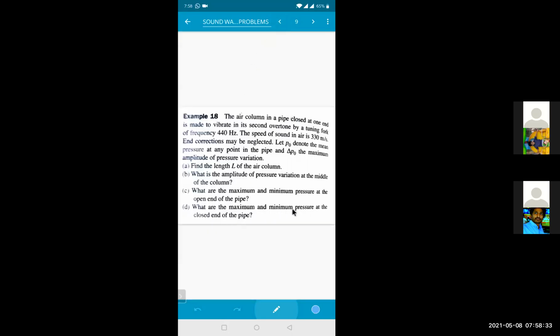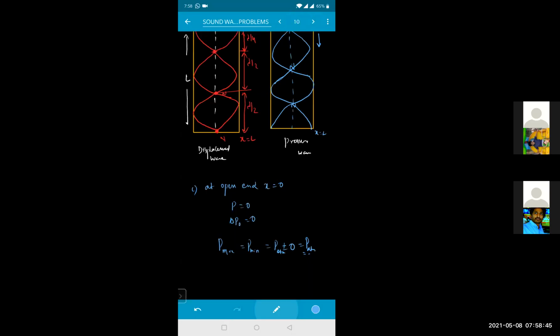Next one. What are the maximum and minimum pressure at the closed end of the pipe? At the closed end of the pipe, I need to calculate the value of your maximum and the minimum pressure at the closed end of your pipe. So at the closed end of the pipe ante ikkada, this is the closed end of the pipe. At closed end, x value enta nana? x value is equal to how much? 5 lambda by 4 kada, sorry. 5 lambda divided by 4. అవునా కదా?